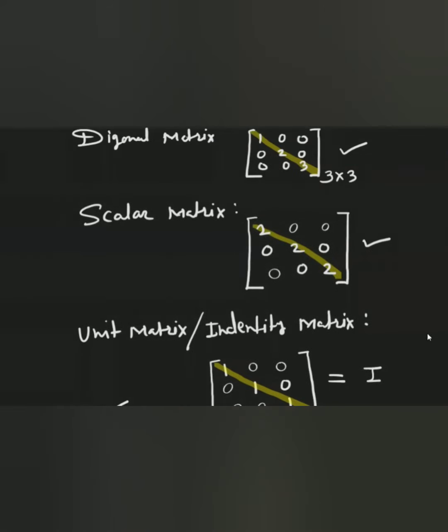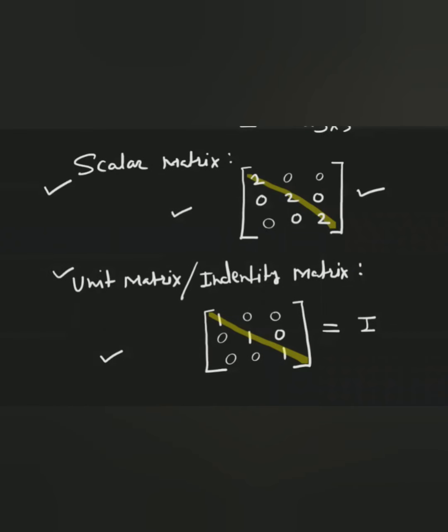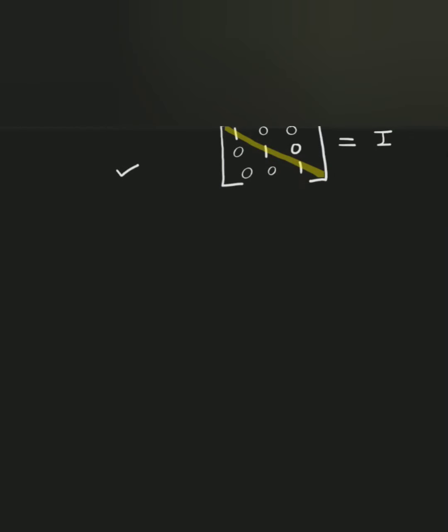We have seen a scalar matrix where the diagonal elements are the same or identical, but they will not be 1. If the diagonal elements are 1, then we say it is a unit matrix. And the simple diagonal matrix means the diagonal elements are non-zero and all the rest of the elements are 0. So these are the different classifications of diagonal matrix. One is diagonal, then the sub-classification of diagonal is scalar, and the third classification of diagonal is unit matrix or identity matrix. Now the next part of the matrix is equal matrices.